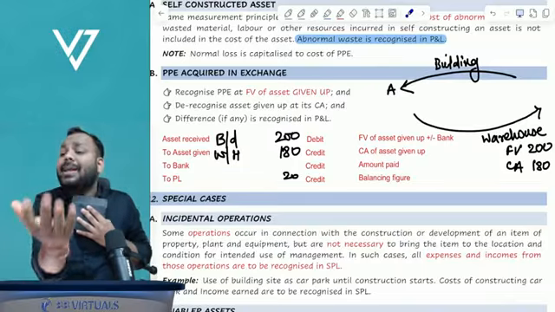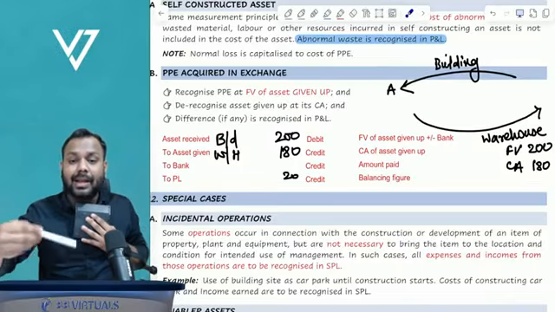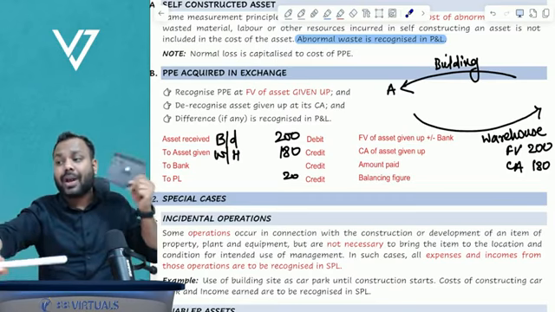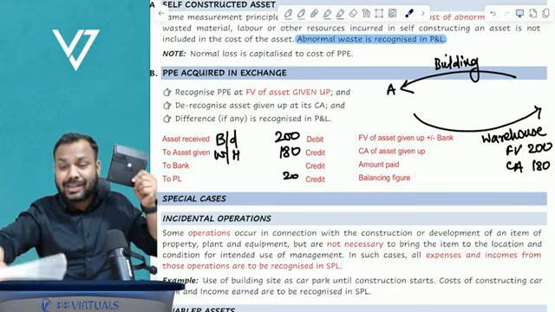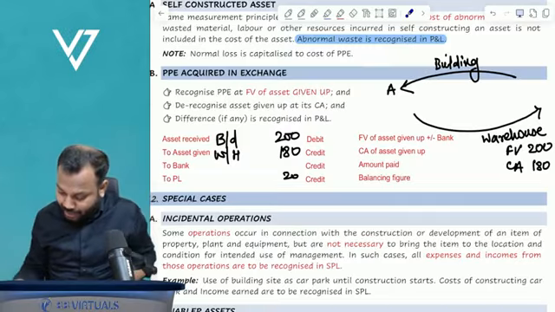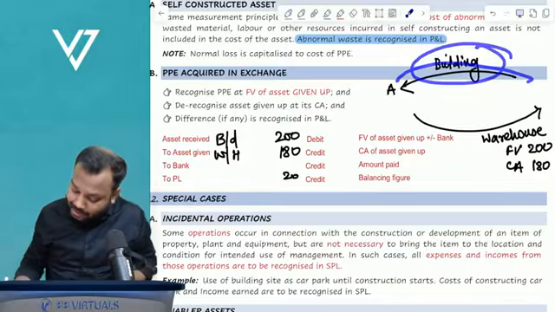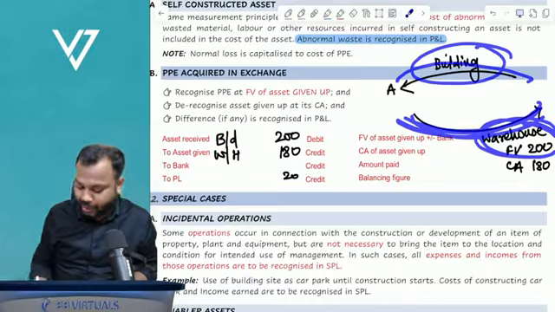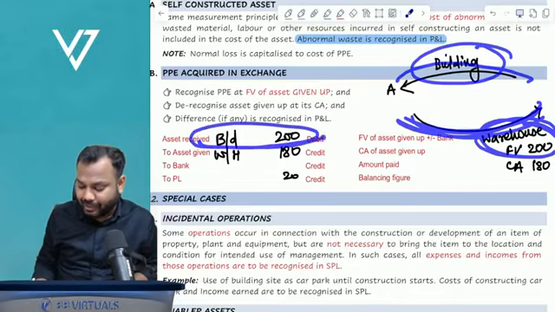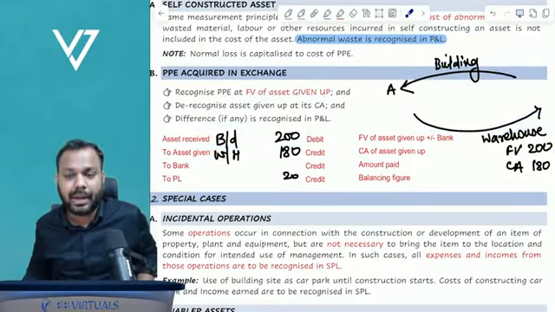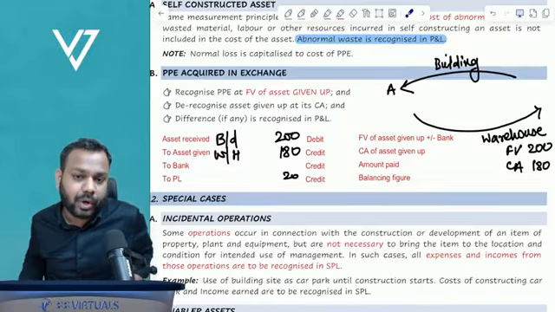But if I have not paid cash, rather I paid this asset, then this asset is the cost of acquiring the other asset. So I will have to recognize the building that I acquire at the value of the asset that I gave, fair value, that is 200. So the building that I acquire is recognized at fair value of asset given up. Clear, everyone?